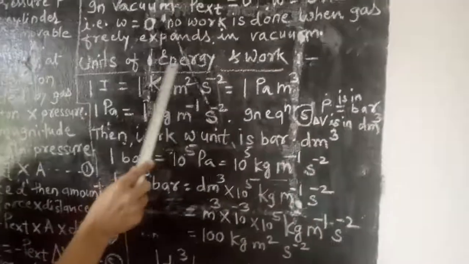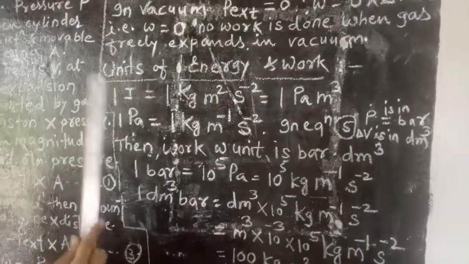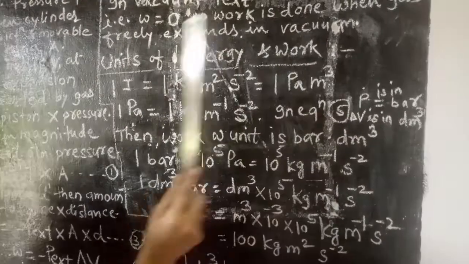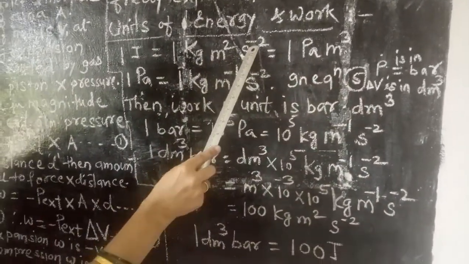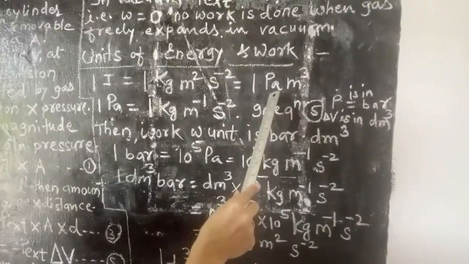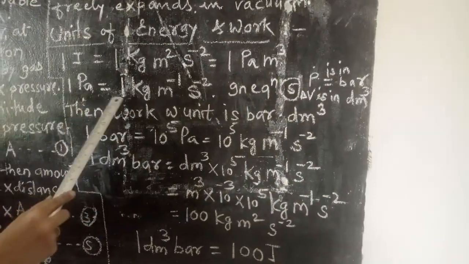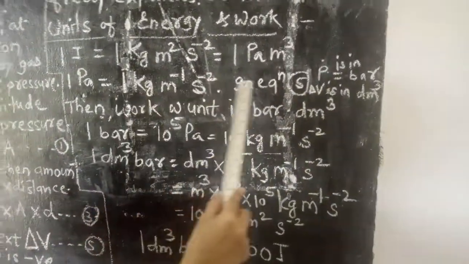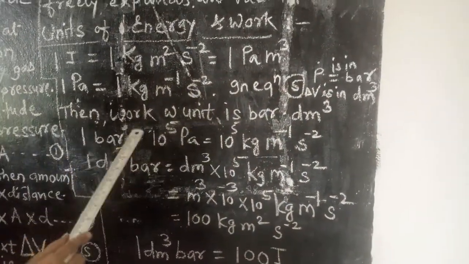These are the units of energy and work. See here, 1 joule is equal to, I have written here, 1 kilogram m square s raised to power minus 2. That means 1 Pascal m raised to cube. 1 Pascal is equal to. I have given you all these formulae.